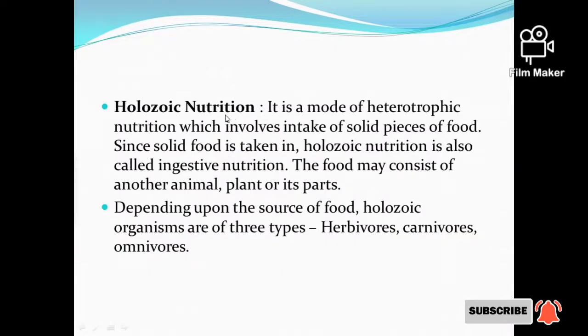The third type of heterotrophic nutrition is holozoic nutrition. So what is holozoic nutrition? It is a mode of heterotrophic nutrition, and it involves the intake of solid pieces of food, food that contains another animal or plant or its parts, anything. It is also called ingestive nutrition. Depending upon the source of food, holozoic organisms are of three types: herbivores, carnivores or omnivores.